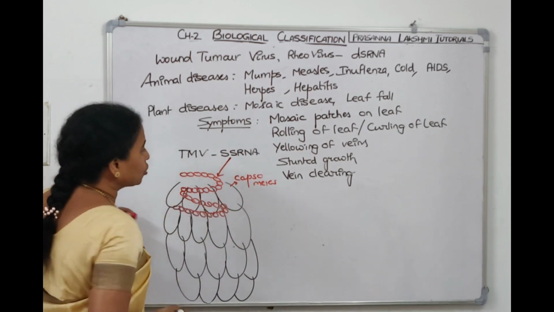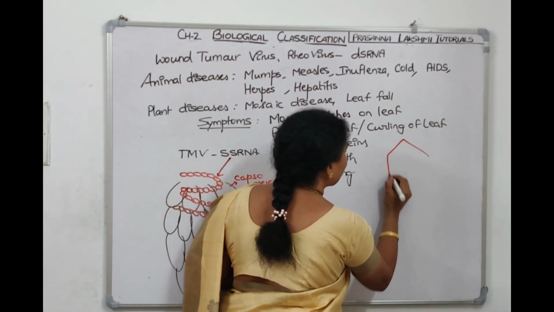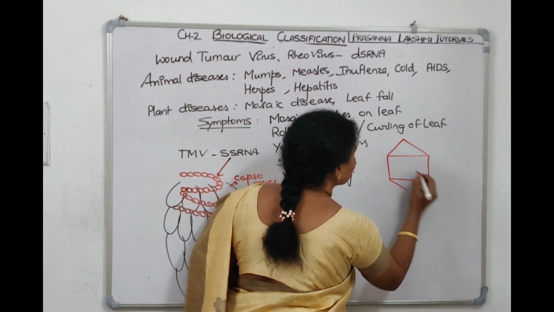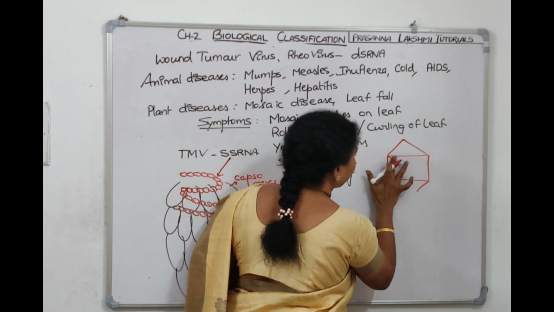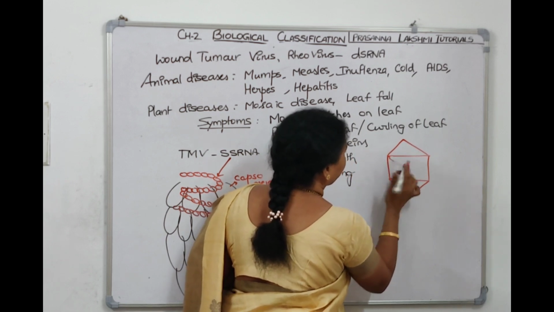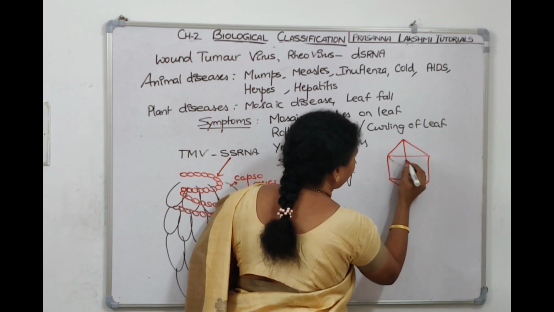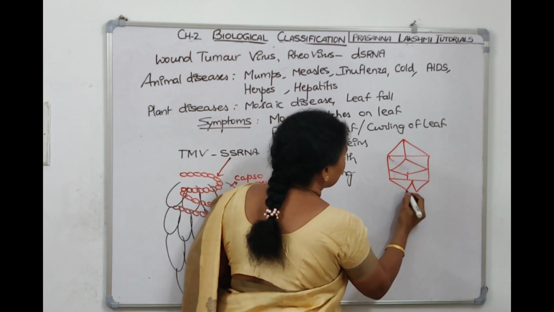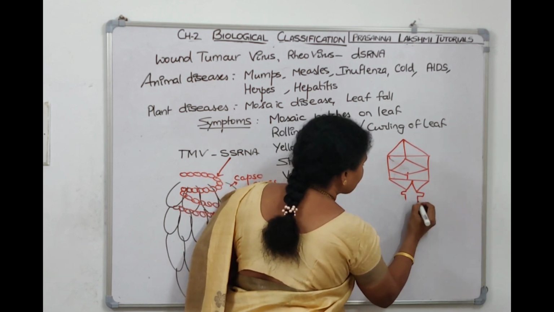Now if you have to see the structure of bacteriophage. Now bacteriophage has a head which is having icosahedral symmetry. So, and then it has a collar here, and then it has a body.